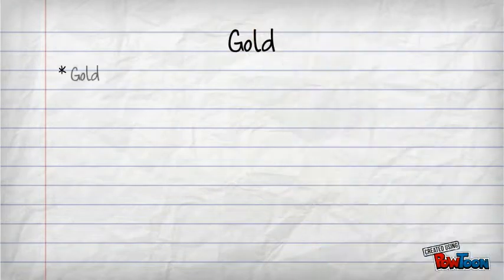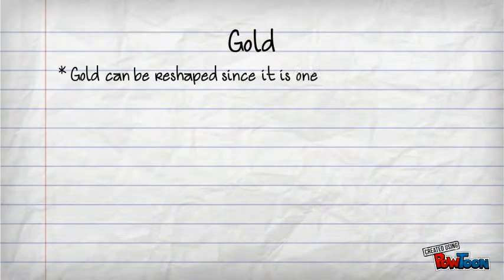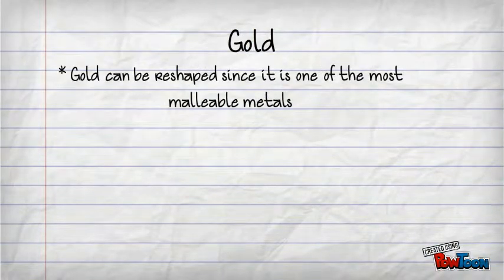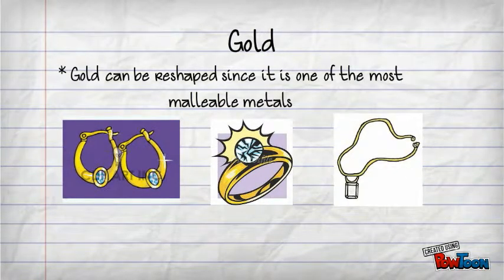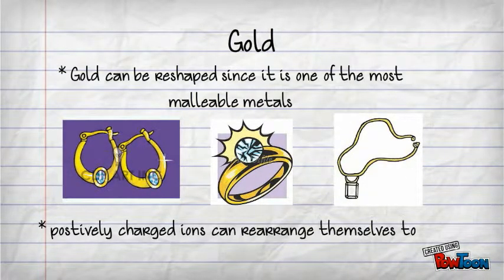Gold can be reshaped since it is one of the most malleable metals. Gold is used to make jewelry such as rings, earrings, and necklaces, and this is due to the positively charged ions, which can rearrange themselves in order to form their new shapes.